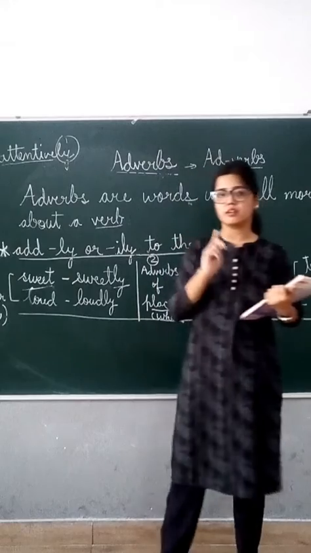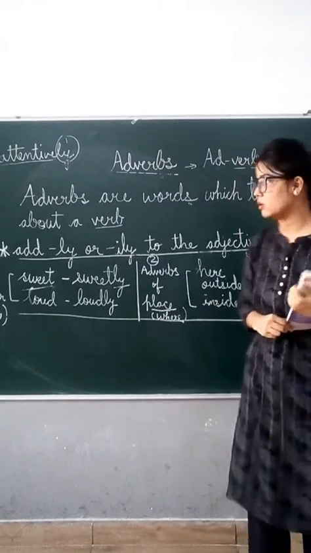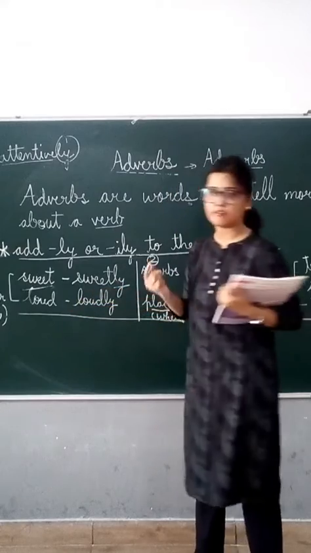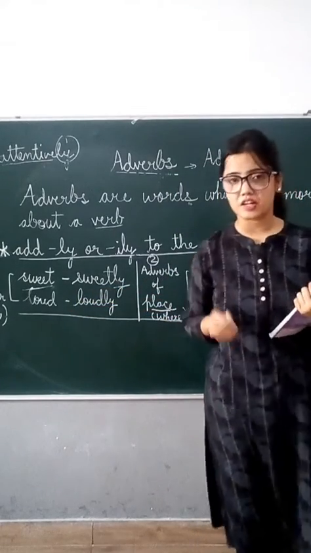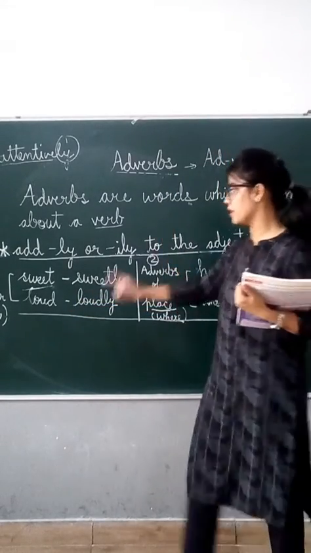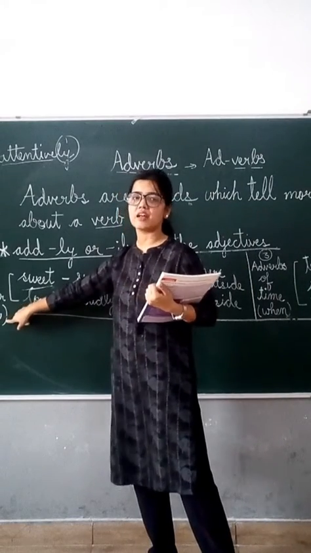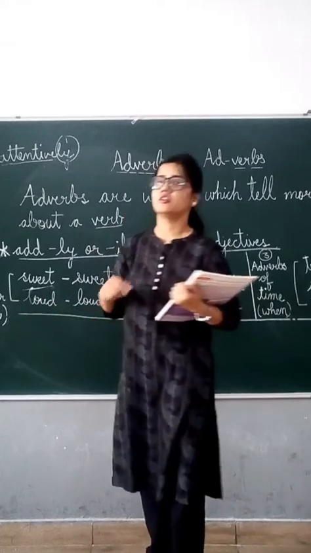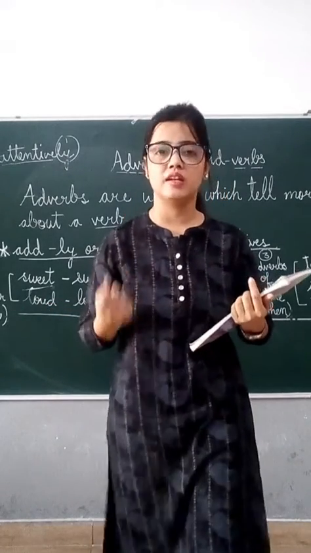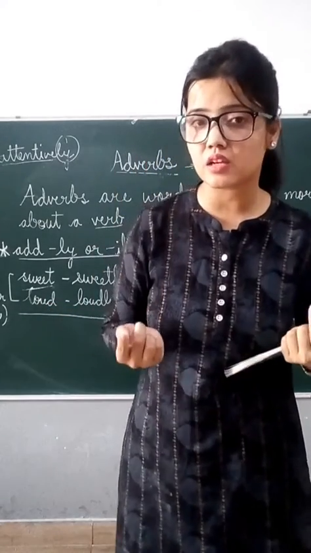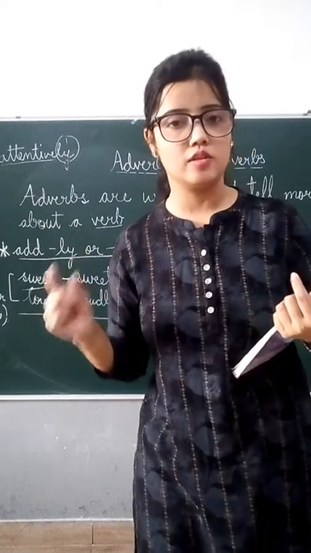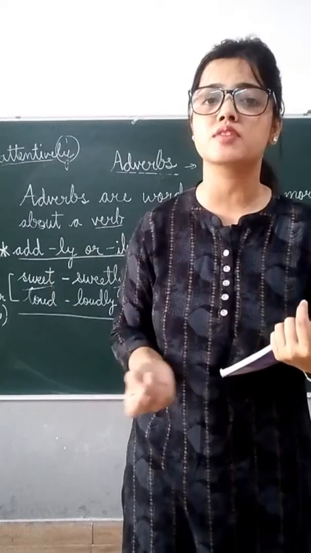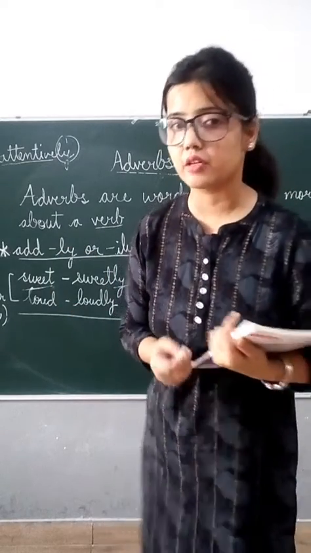So one thing you have learned right now is that when we add ly or ily to an adjective word, it defines how the action is taking place. Like, you are getting my voice clearly. So how is my voice coming to you? Clearly. So clear is an adjective, and we have added ly to it, so it becomes an adverb.